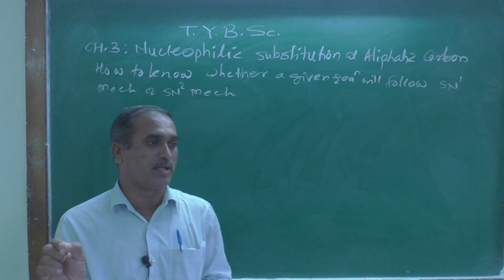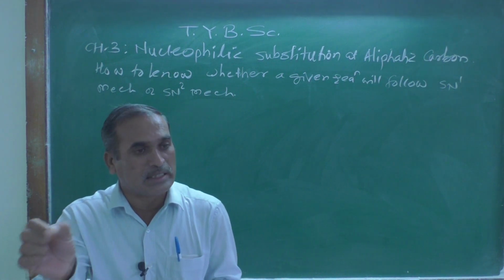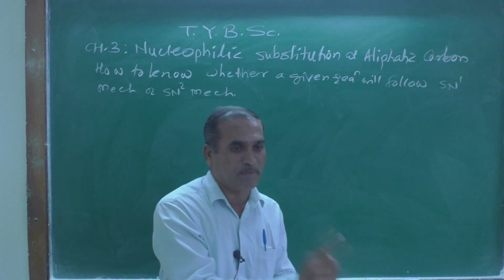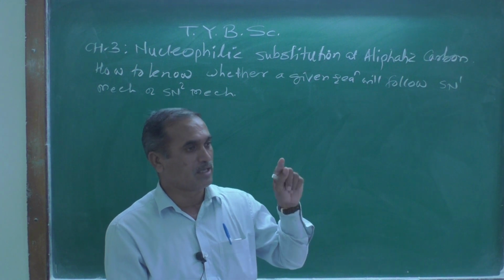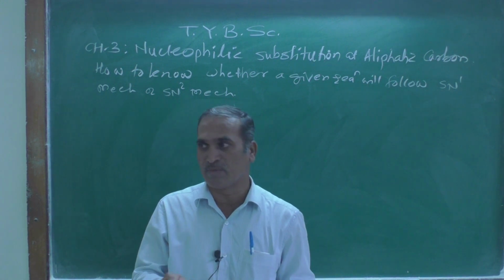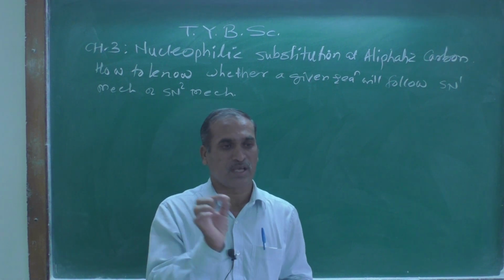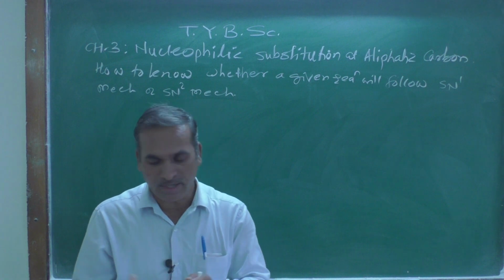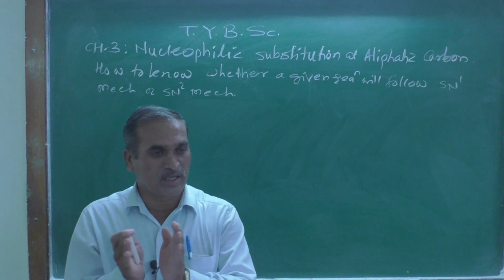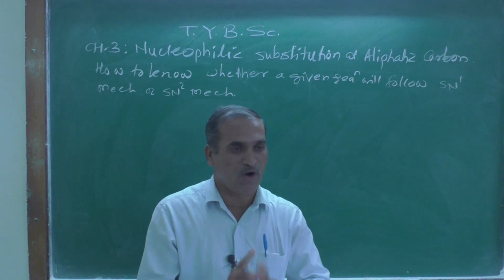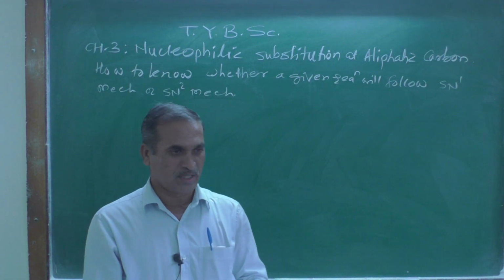The reason behind it: whatever carbocation is formed after departing of the leaving group is well stabilized due to the resonance effect, and that's why even though benzylic system is a primary alkyl halide, it shows SN1 mechanism, right? And now today, how to know whether a given reaction will follow SN1 mechanism or SN2 mechanism.